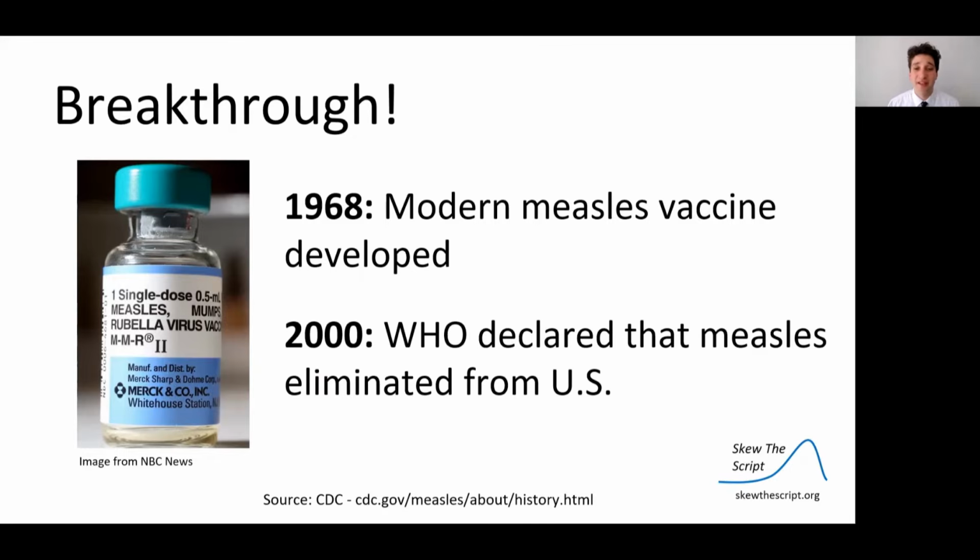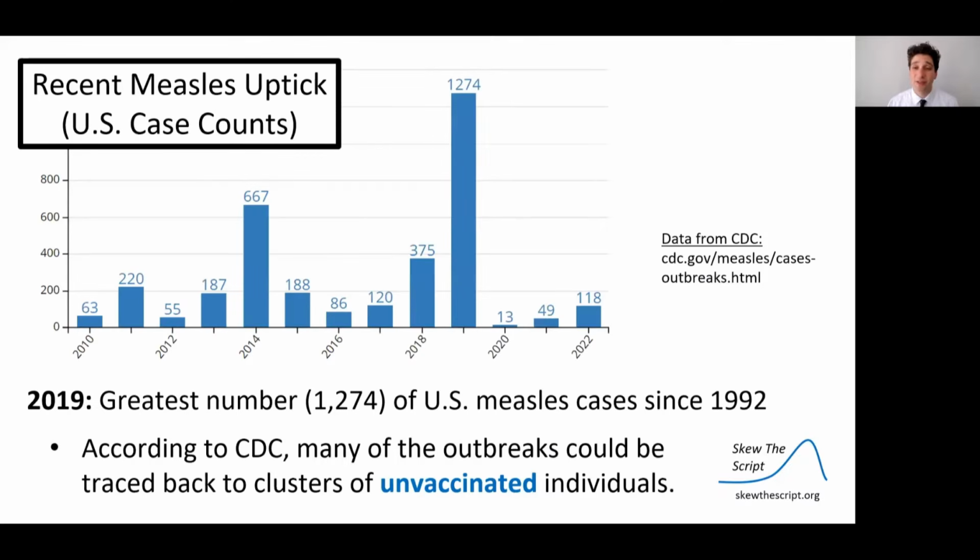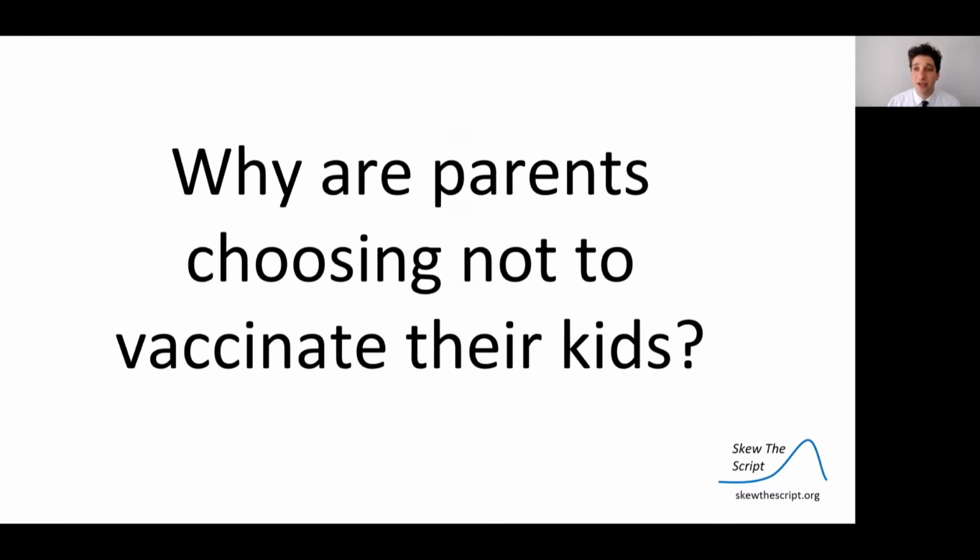By the year 2000, the WHO declared that measles was eliminated from the United States. However, recently, we've seen an uptick in the number of measles cases in the United States. 2019 had the greatest number of measles cases since the early 90s. According to the CDC, many of the outbreaks could be traced back to clusters of unvaccinated individuals. So this raises the question, why are parents choosing not to vaccinate their kids against measles?